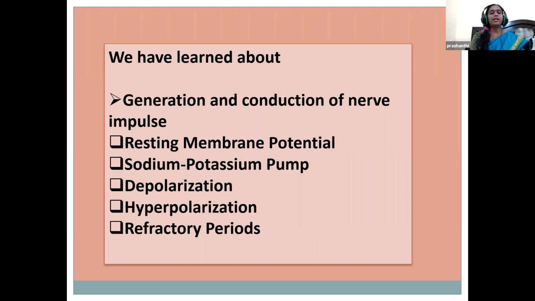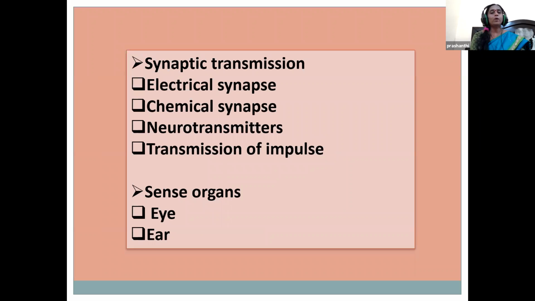Later we studied hyperpolarization and the absolute and relative refractory periods. We also went on to synaptic transmission: what is the synapse, types of synapses, that is electrical synapse and chemical synapse, what neurotransmitters are, the types of neurotransmitters, and how the impulse is generated. And we also went into the sense organs, that is the structure of the eye and the mechanism of vision, and the structure of the ear and the mechanism of hearing.